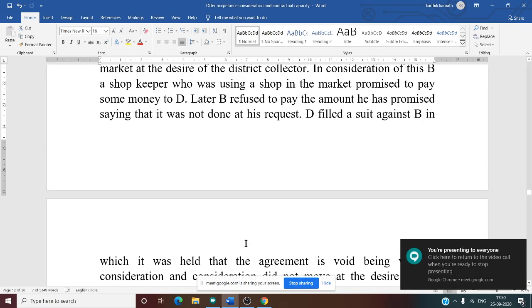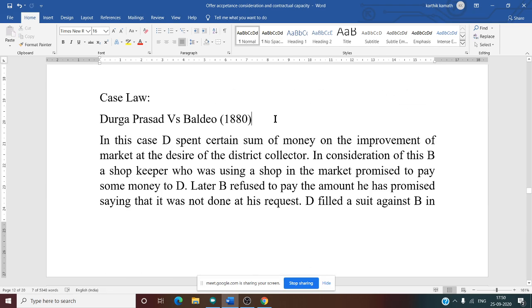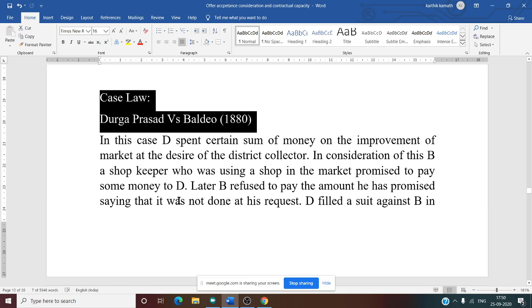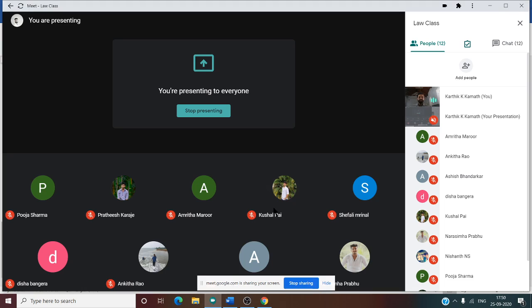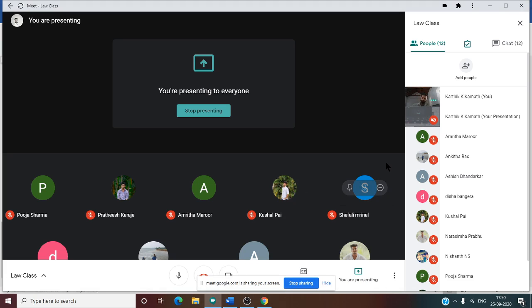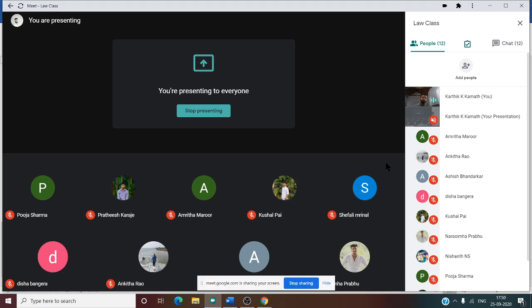Now we need to see the last one, the case law. In today's class we need to see one case law: Durga Prasad versus Baldev, 1880. What is this case law all about? This case law is about the consideration not moving at the desire of the promisor.